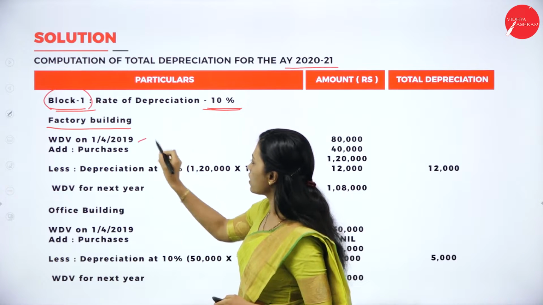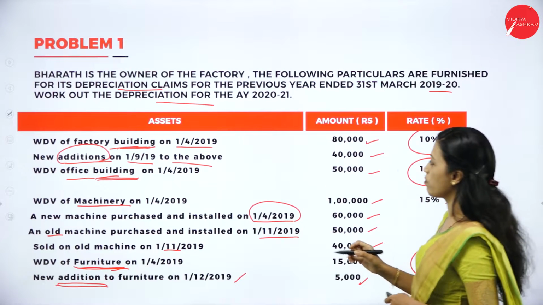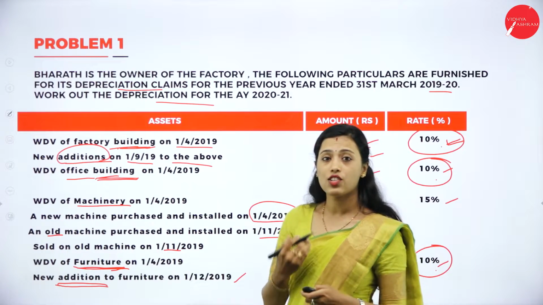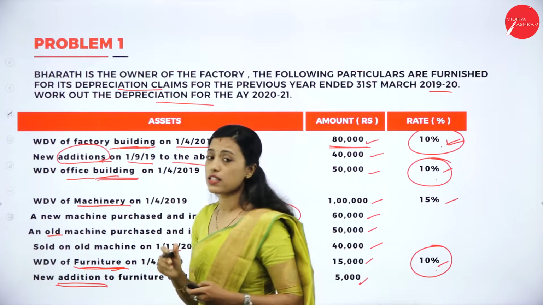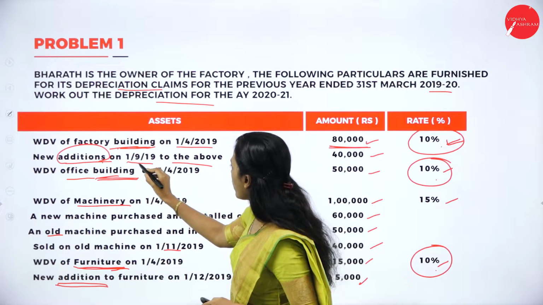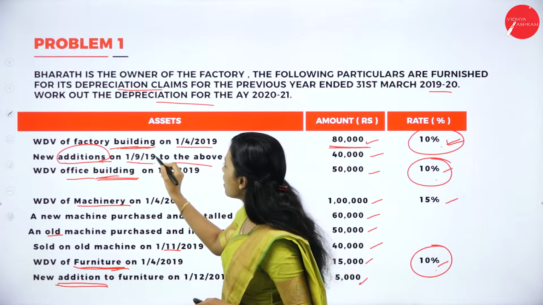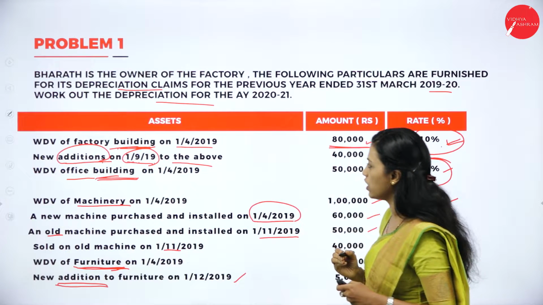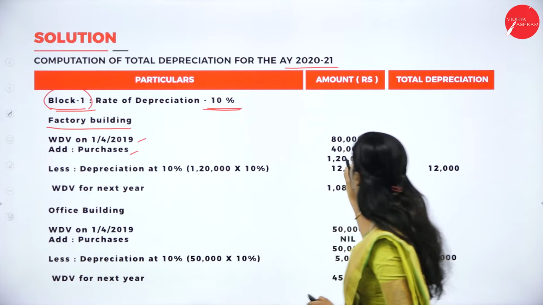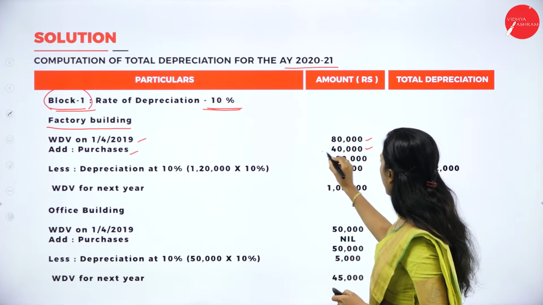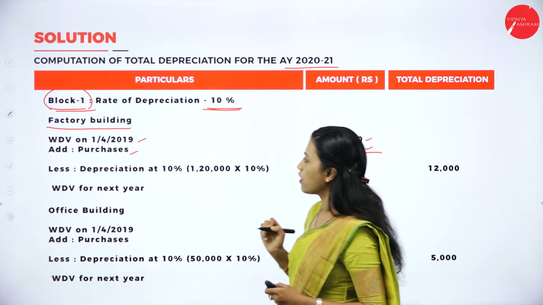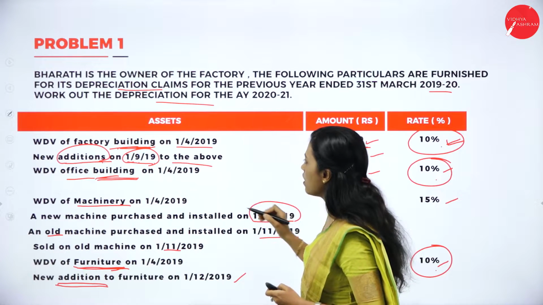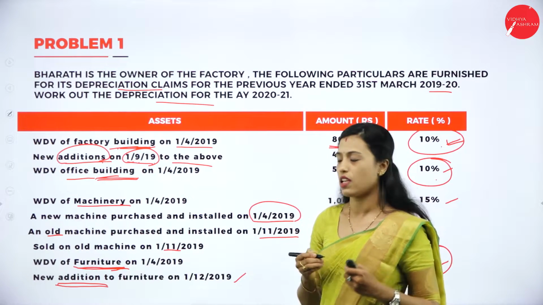See, factory building. WDV on 1/4/2019. What is the WDV value of factory building? It is 80,000. So is there any additions? Yes, new additions means purchases. Purchased on 1/9/2019, purchase of factory building on 1/9/2019, so purchases 40,000. So we'll get 1,20,000. Now, is there any sales? See, no, there is no sales. So we have to deduct depreciation.